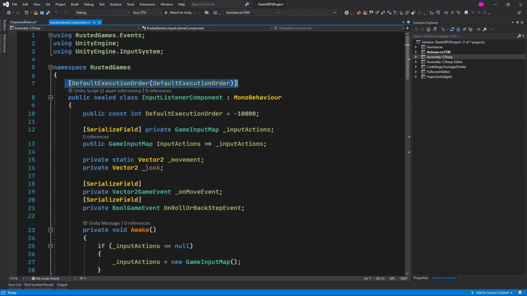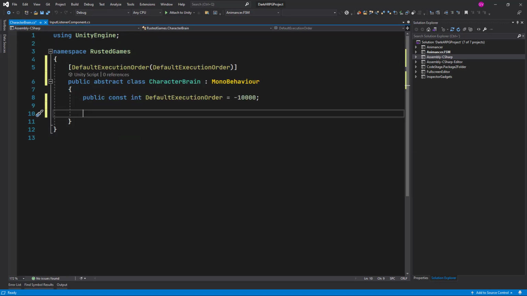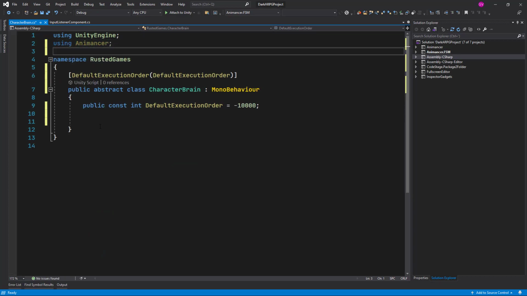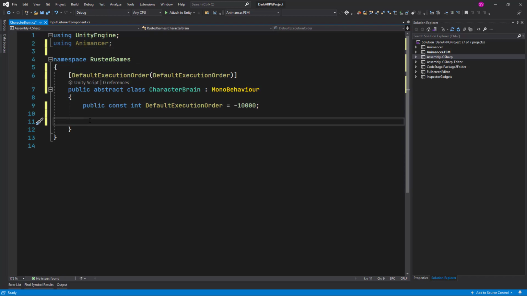And then let's go back to the character brain script, and we want to add the namespace for Animancer and add a reference to our character.